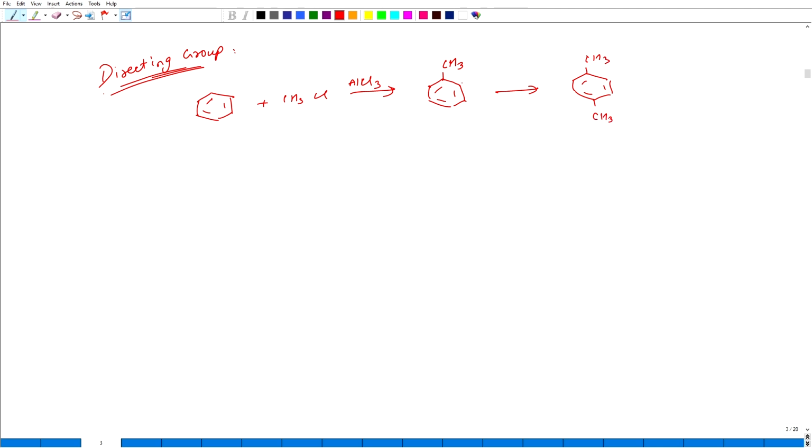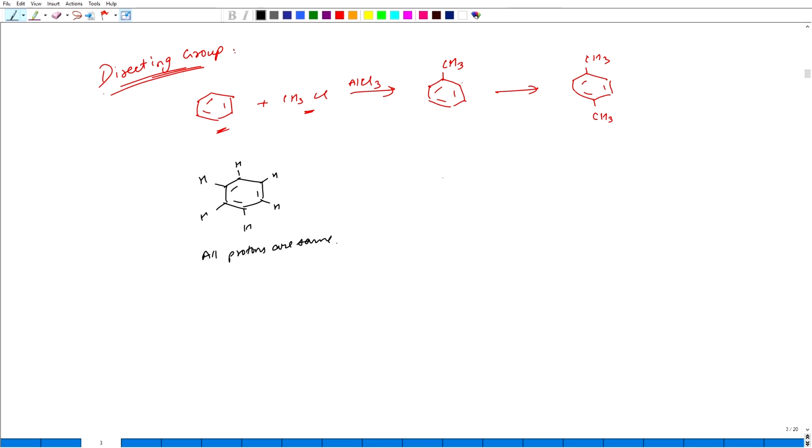Okay. Now, you must be seeing that the other CH3 that I am substituting is opposite to the one which is already substituted CH3 group. Now, what actually happens is, when I am substituting this benzene with CH3Cl, all of the protons are equivalent. Each proton is equivalent, or we can say all protons are same.